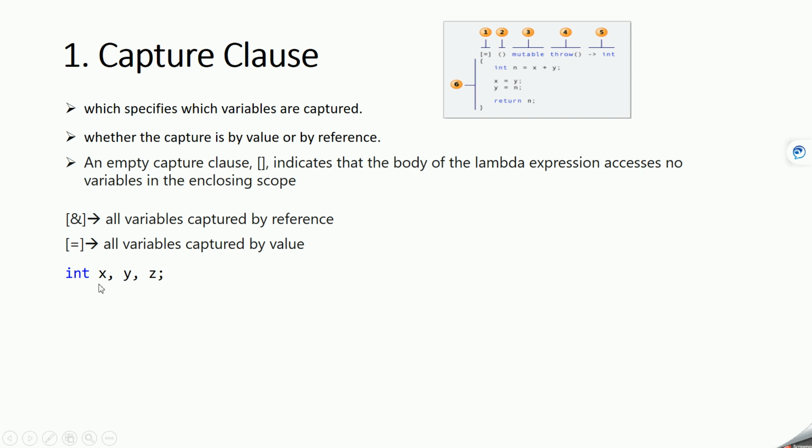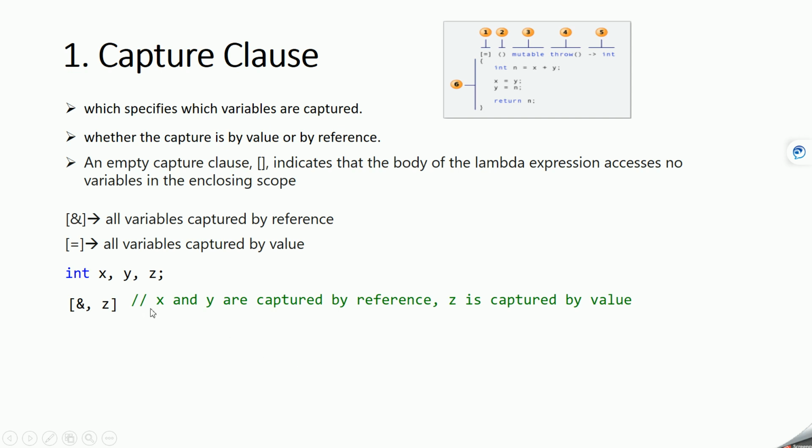So here we have three variables x, y, z, and if you capture like this, first you will give ampersand, comma, z. In this case, what will happen? Out of these three variables, x and y will be captured by reference and z will be captured by value, because this ampersand means all variables are captured by reference, and we are explicitly mentioning that z is captured by value.